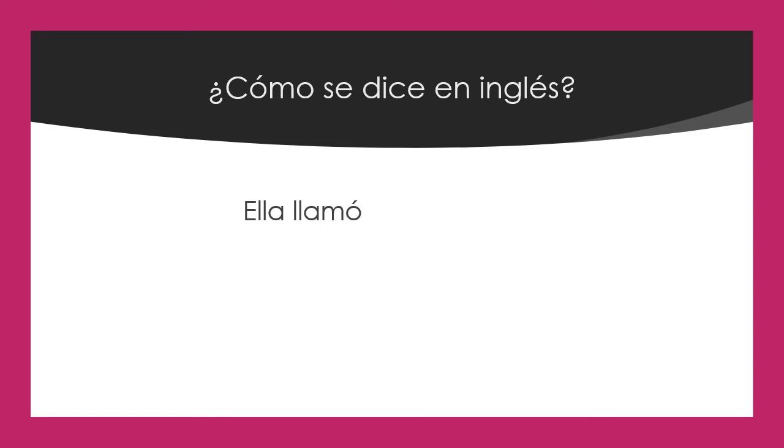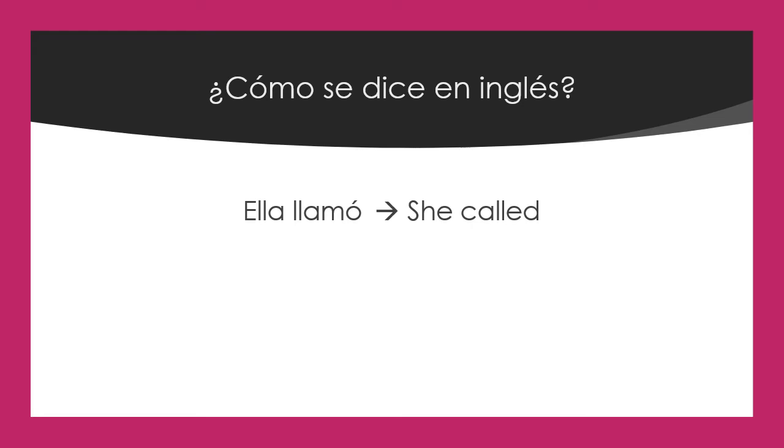How about ella llamó? This means she called. Notice that there is an accent mark on the o, so it's not she I called, it's she called. Okay, and a few of you are still thinking that verbs have masculine and feminine forms.